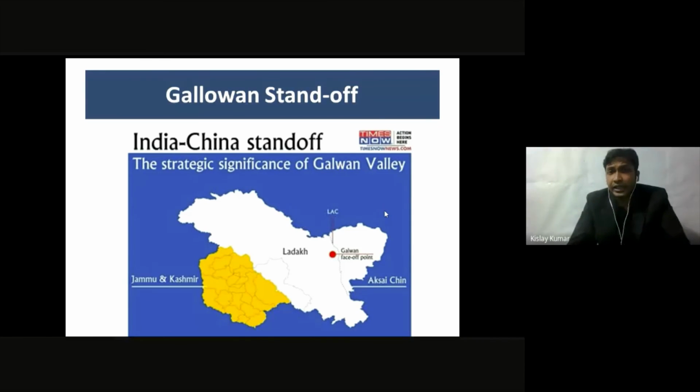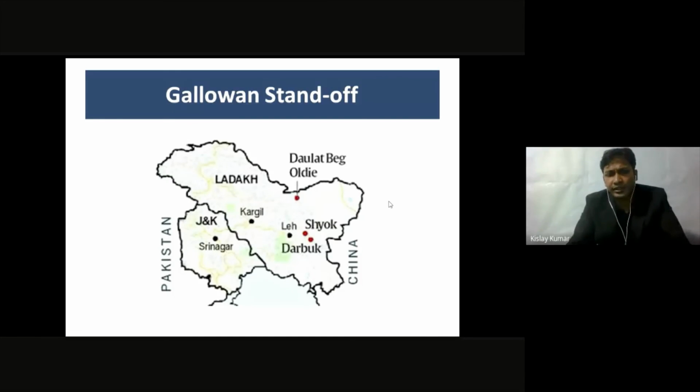If you know, India and China are both nuclear countries, both have nuclear weapons. So any war, if it escalates to a nuclear war, could be very dangerous, not only for these two countries, but for the whole world. A big chunk of the population would be killed, the ecosystem would be destroyed, and the war could be very bloody and deadly. So both countries do not want to escalate. However, China keeps testing India. I will show you over here in the next slide.